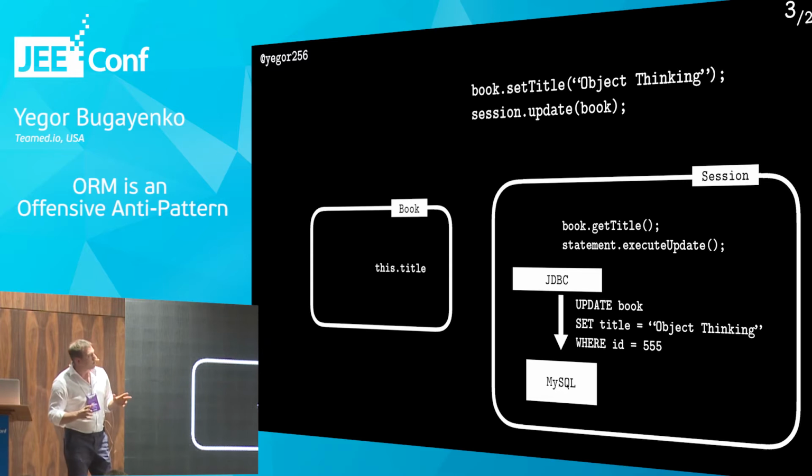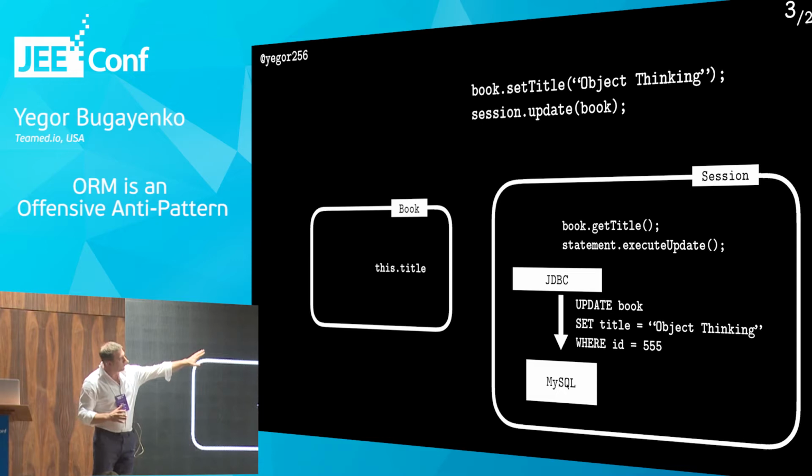This is Hibernate in the way I understand how it works. I'm not really an expert in Hibernate, I just know how it works. I had a few projects with it, so maybe now they have something else, but that's what I've had before. That's what I know. We have the book. The book is something in a table. There's some table, probably books or book, in the relational database. And we want to change the title of the book.